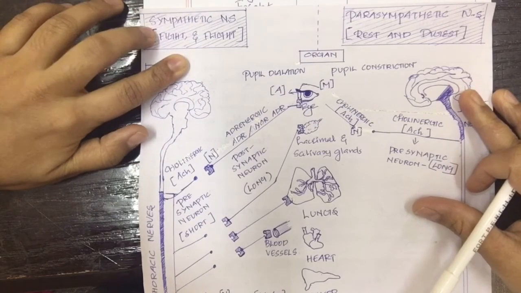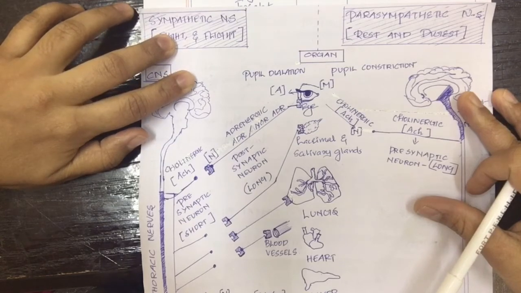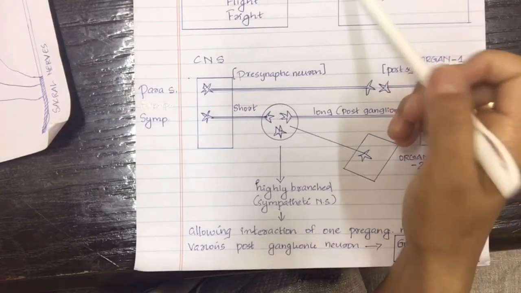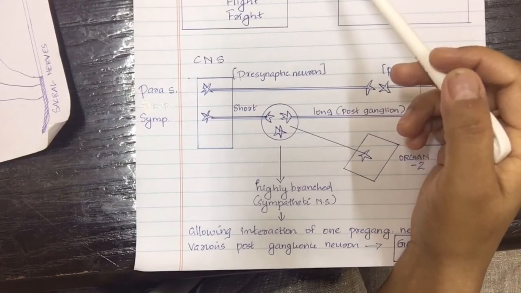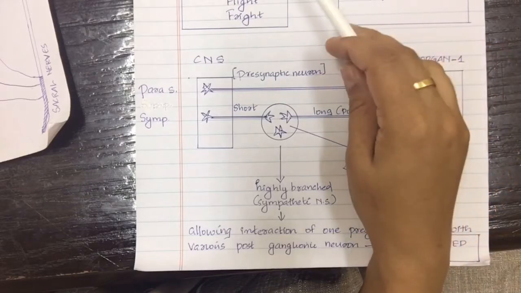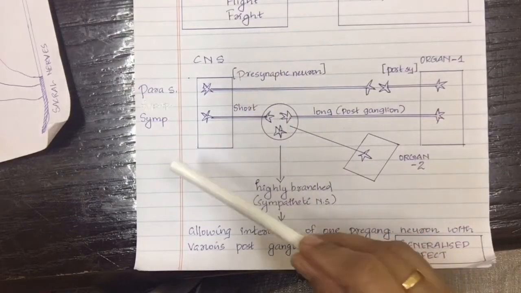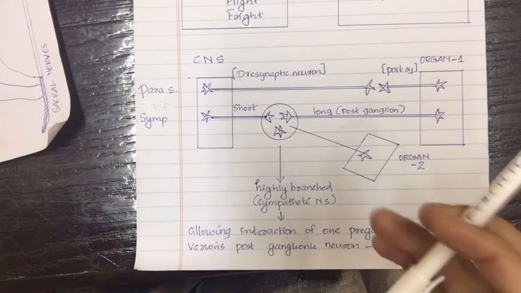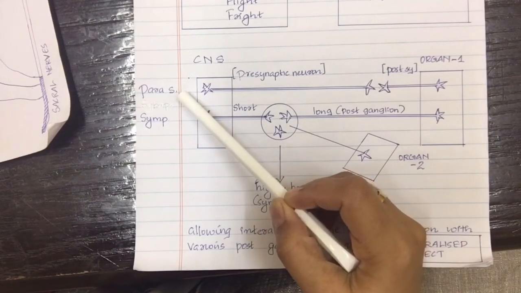In this lecture, we will study the receptors and neurotransmitters of sympathetic and parasympathetic nervous system. In the previous lecture, we have studied the divisions of nervous system, including some of the characteristics of sympathetic and parasympathetic nervous system. And hope you remember this diagram which we have studied over there, consisting of the neurons in sympathetic and parasympathetic nervous system.